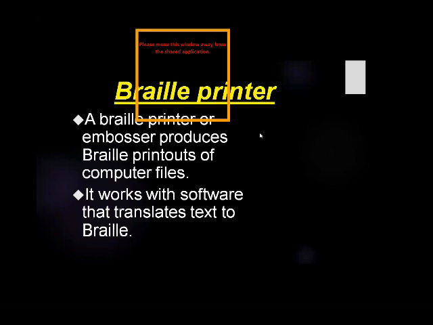So a braille printer or embosser produces braille printouts of computer files. It gives braille output, embossed ubhra hua printout, to be read or understood by the students who can't see. It works with the software that translates text into braille. The braille printers work on software that converts text, normal language, into braille. Braille means embossed, ubhra hua, to be understood by those people who can't see.